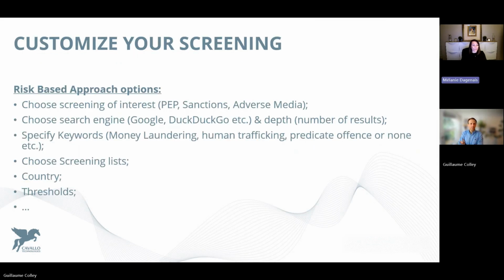Customize your screening. So based on your enterprise risk assessment, you can choose your parameters from your screening interest: PEP, adverse media, or sanction, or all 3. The search engine, Google, DuckDuckGo, and how deep, how many results you want to consider. You can introduce specific keywords if you would like and can select the screening list based on your business. You can also decide what country you want the search engine to screen and the percentage of match you want to look at.